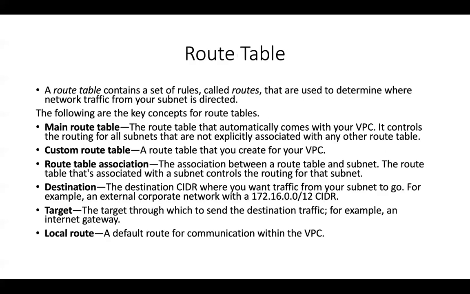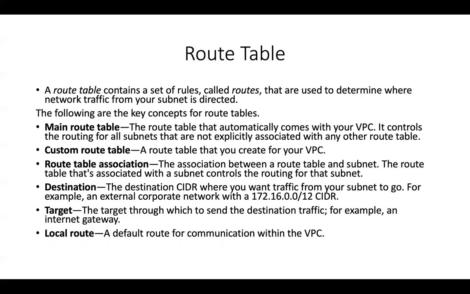So route table is something that we can create. The route table contains a set of rules, also called routes, that determine where the network traffic is going to be directed, right? While you create your VPC, you by default get a main routing table, but you can create your own custom routing table. This main routing table has only one rule within it, which is called a local route, mentioned in the last line. This local route mentions that all of your resources within the VPC can talk to each other, right? It's like an intranet kind of local route that has been mentioned on the main routing table when you create the VPC.